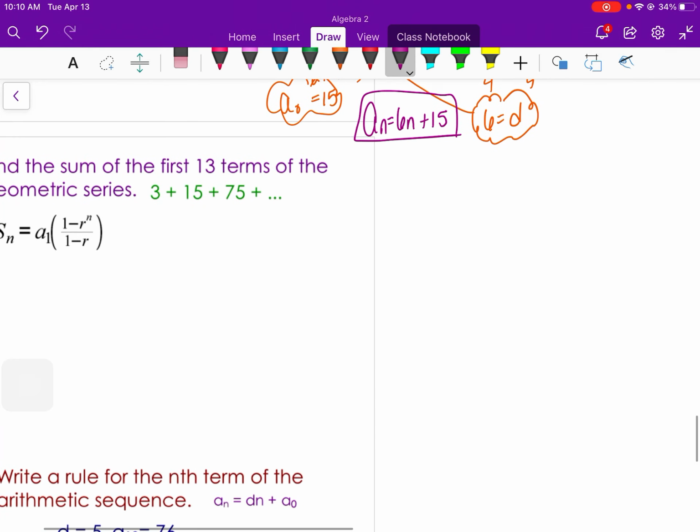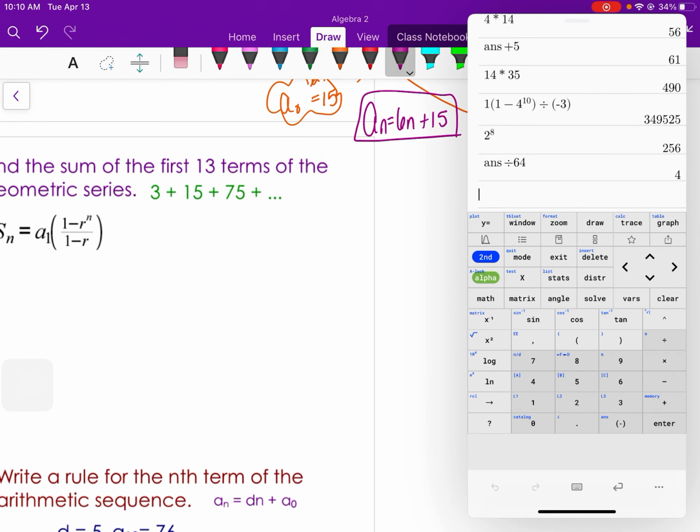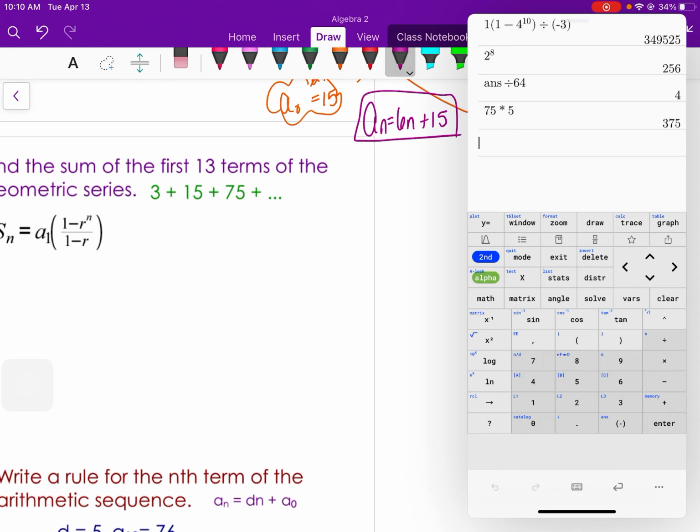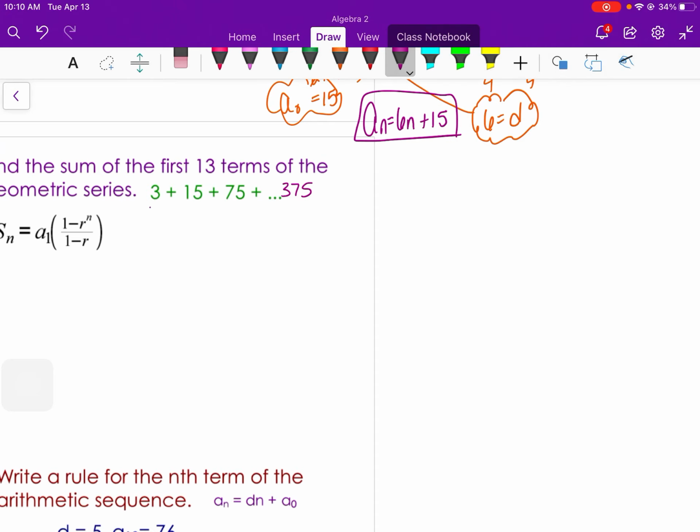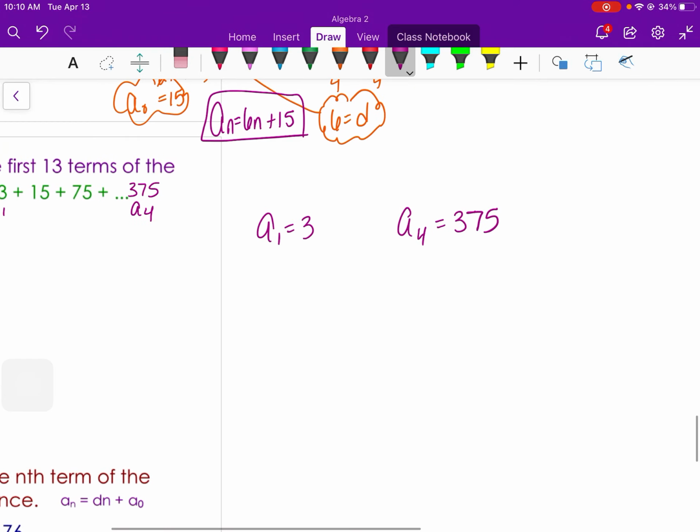We could do it again too if you wanted. Let's see. 75 times 5 would be 375. So our first term is 3 and our fourth term is 375. So this is a geometric sequence this time, so we have the points 1, 3 and 4, 375.